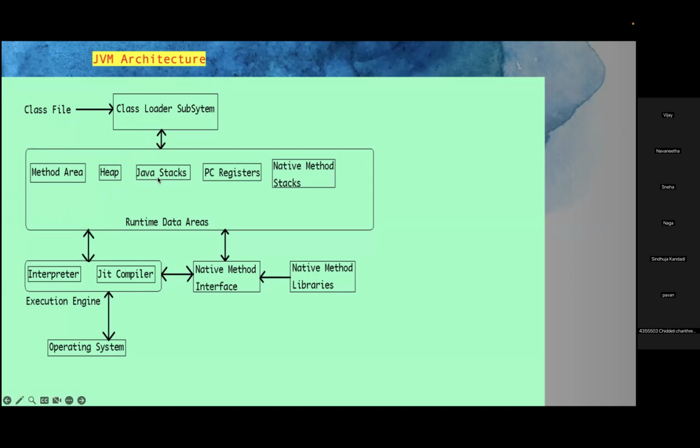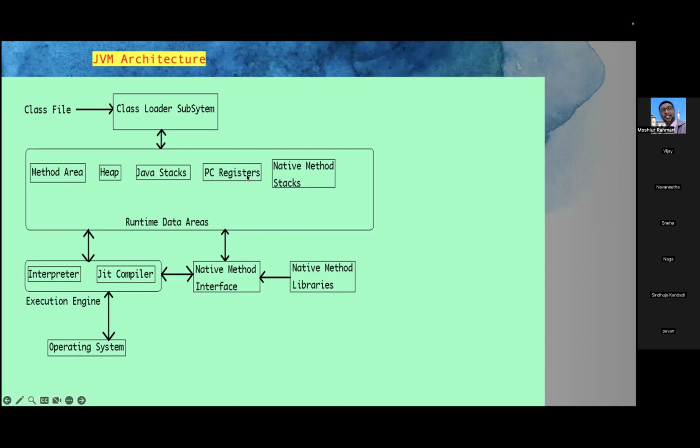Java stacks is a supporting memory location. If the method area is fully occupied, the JVM uses Java stacks to provide additional memory, a separate memory block that supports the method area.